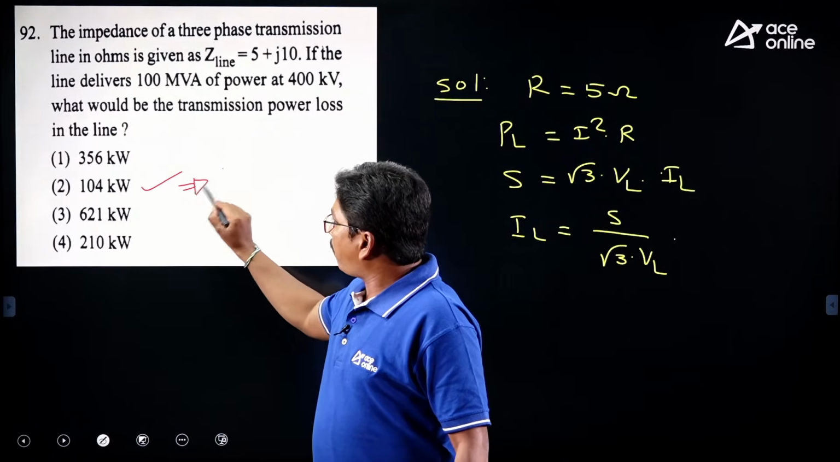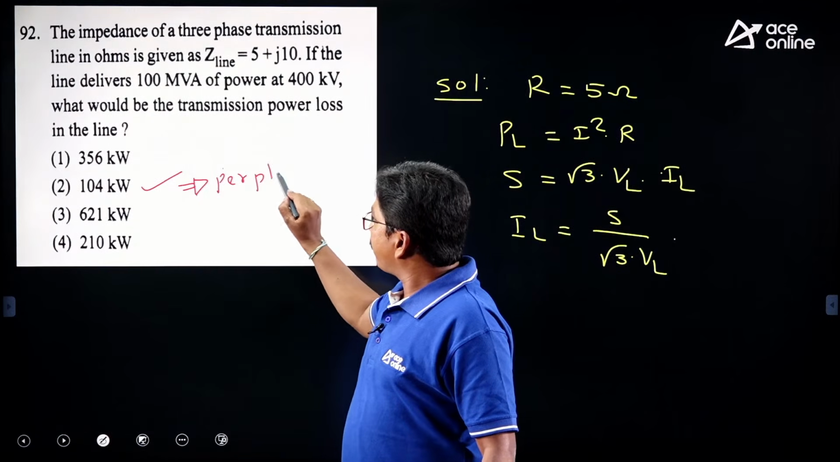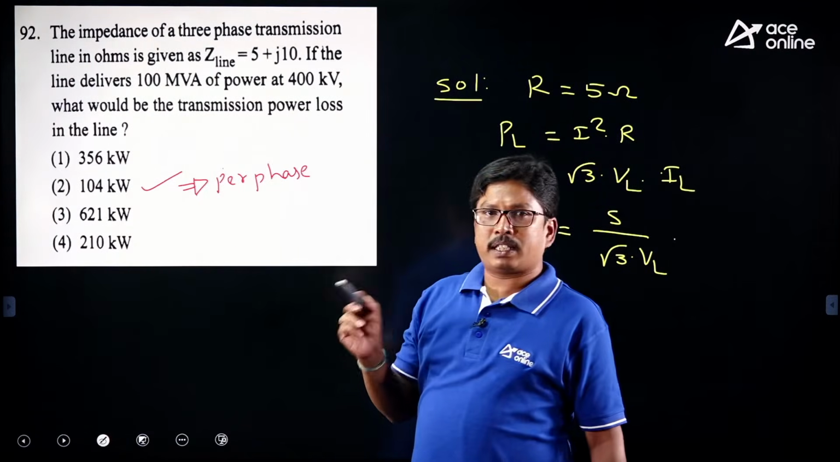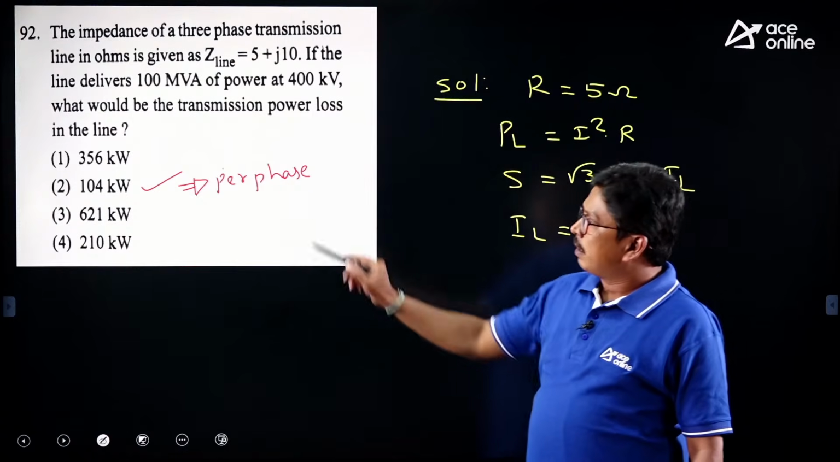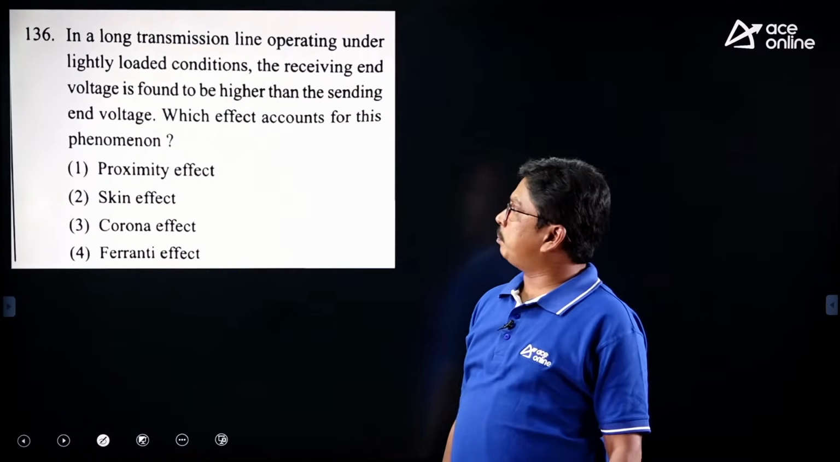So this is the per phase value they have given. But for 3 phase they have not given the options clearly. For per phase only they have given the option, right?